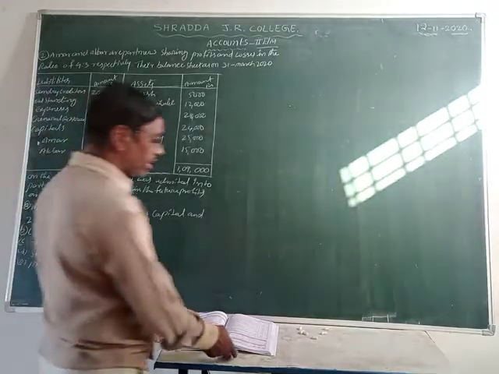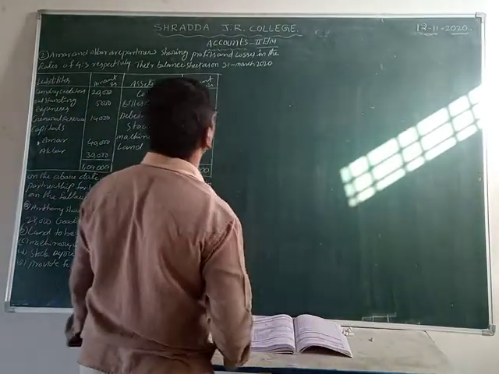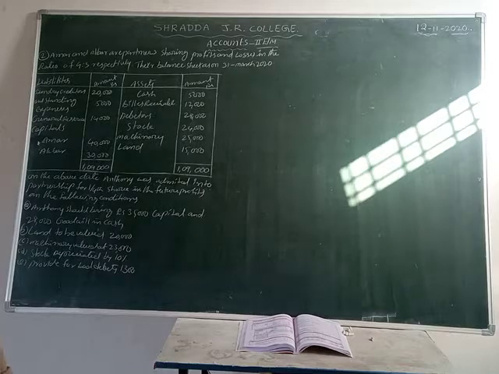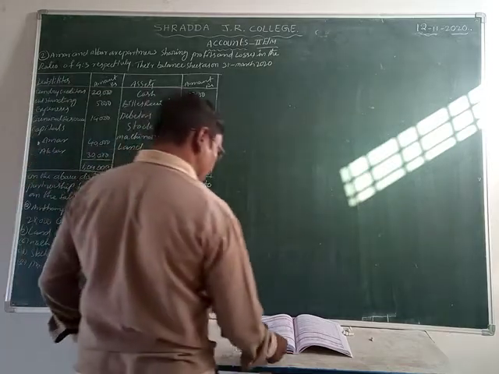Now first of all, we are doing this in the admission of partners accounts. Now we are doing the first one, the revaluation account.